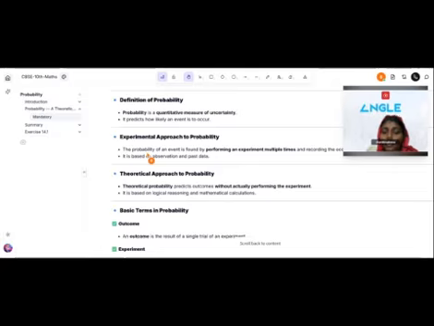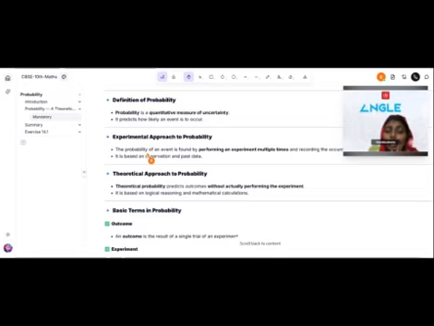Then probability has two types: experimental approach and theoretical approach. In the experimental approach, we perform an experiment multiple times, observe the experiment, collect the data and analyse the probability.